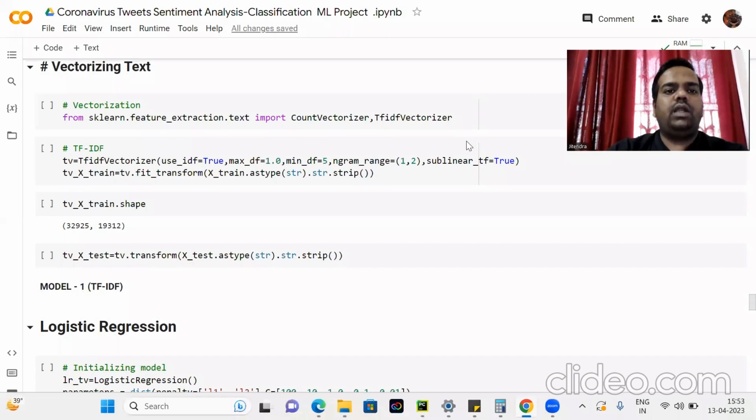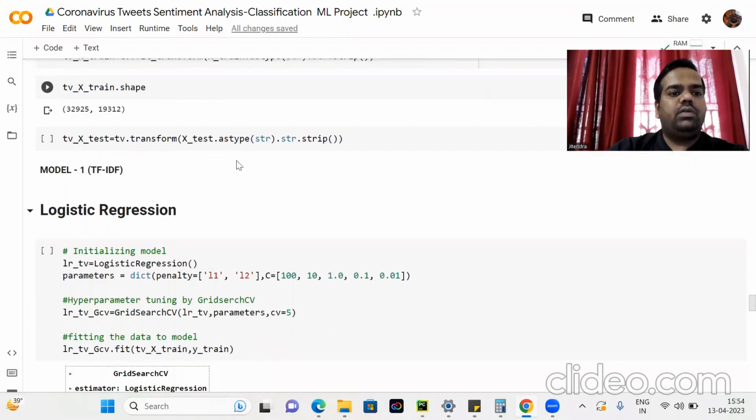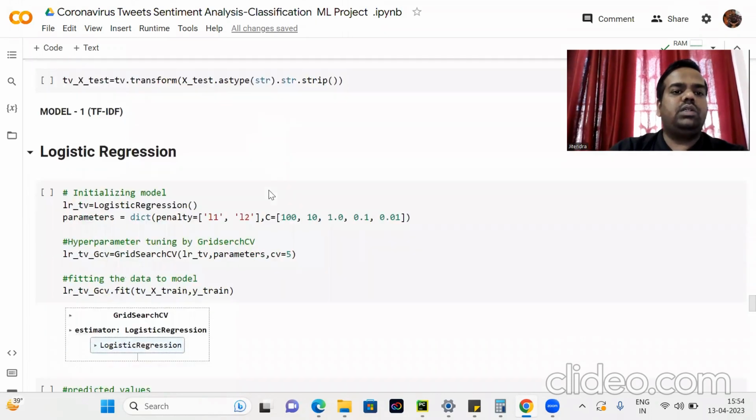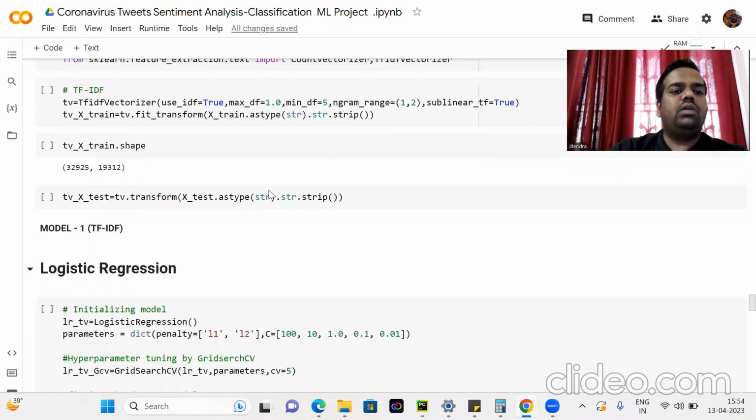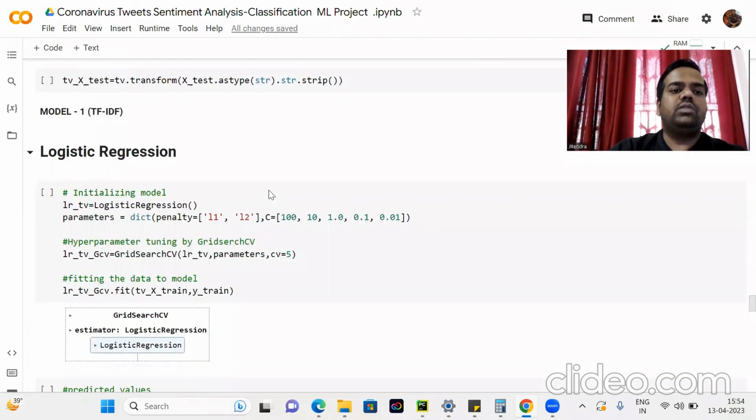Import CountVectorizer and TfidfVectorizer from scikit-learn. So here the TF-IDF vectorizer is using the n-gram concept, with range from 1 to 2, and here the training shape is 32,925 rows and 19,312 columns. So start with the logistic regression model. Similarly as in the bag of words, the same algorithm is used here for the TF-IDF vectorization also.